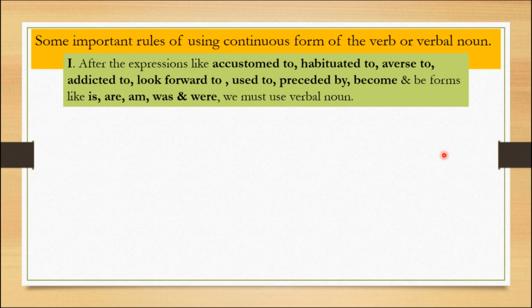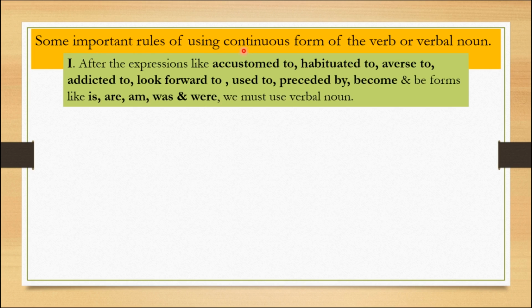Look here: some important rules of using the continuous form of the verb, or verbal noun. Children, most grammar books tell us that the present continuous tense is used only for actions going on at present and near future actions. But we need to know more about the present continuous tense. Let us learn in detail. Let me explain in detail about the use of this tense.